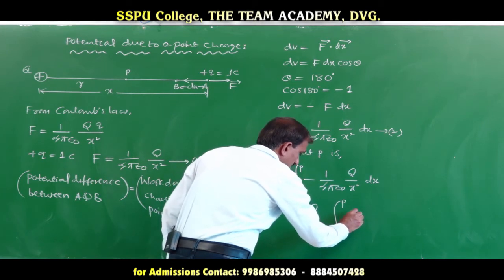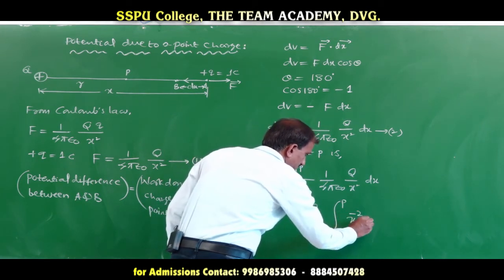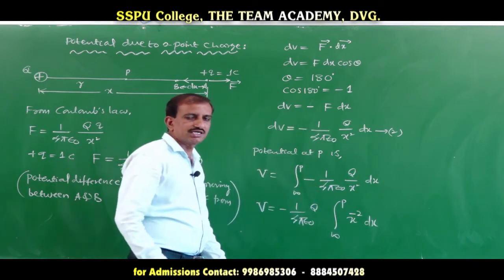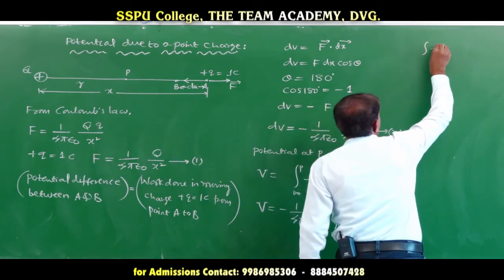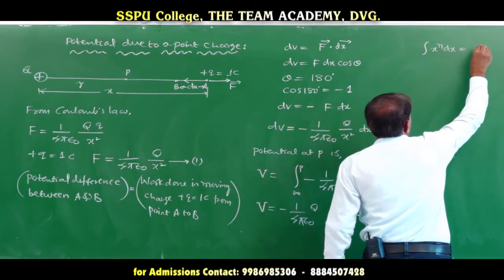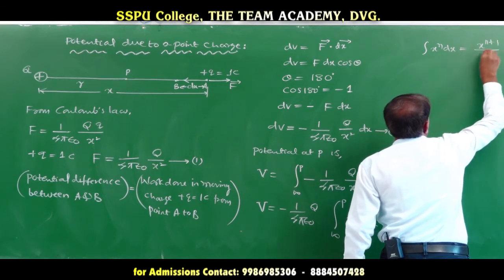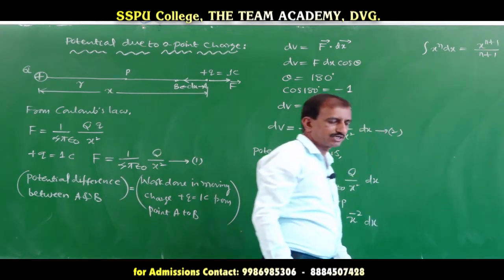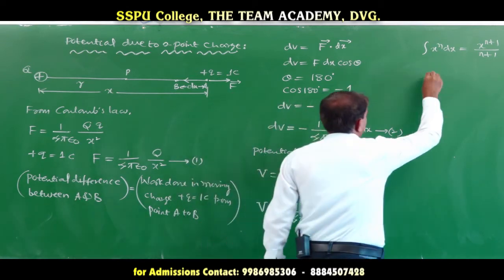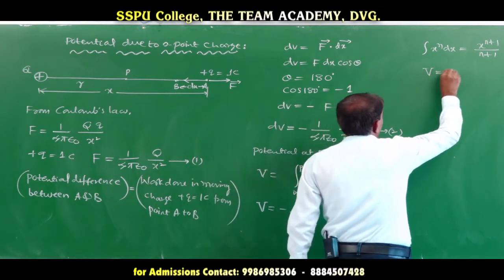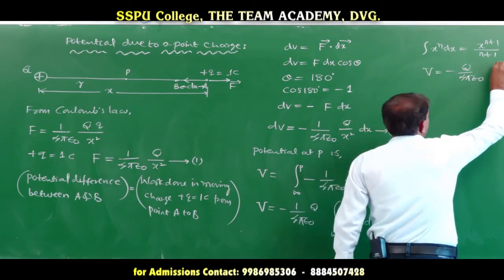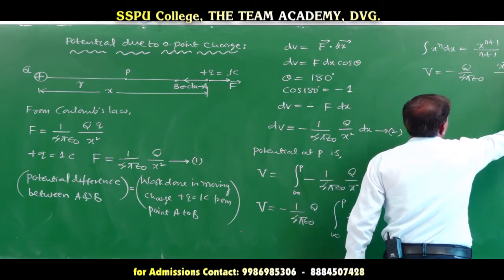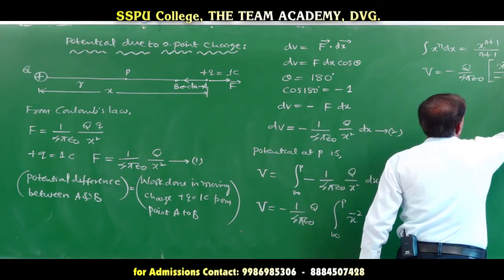This 1 over x squared can be written as x to the power minus 2 into dx. The integration of x to the power n into dx is equal to x to the power n plus 1 divided by n plus 1. Using this formula, we can write the potential equation as V equal to minus q divided by 4 pi epsilon naught into x to the power minus 2 plus 1 by minus 2 plus 1, with the limits from infinity to point P.